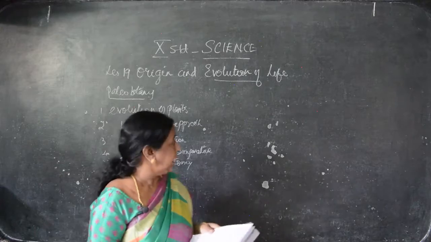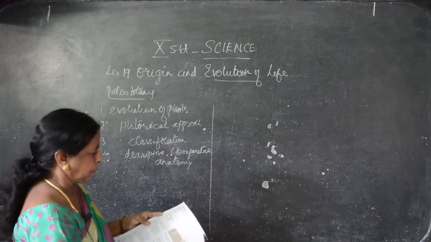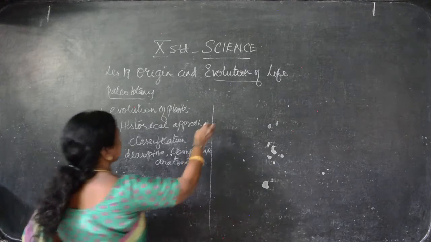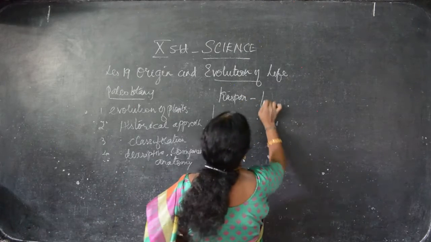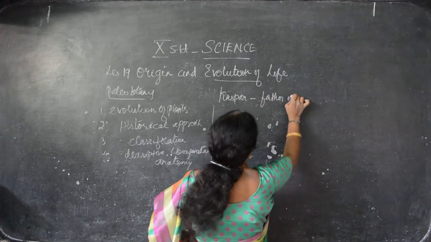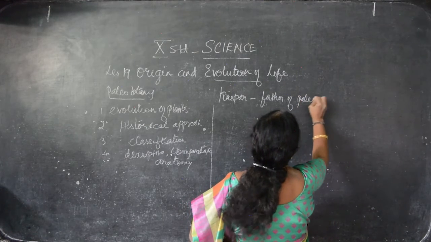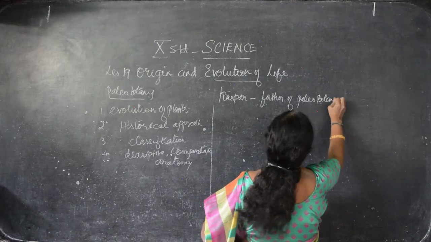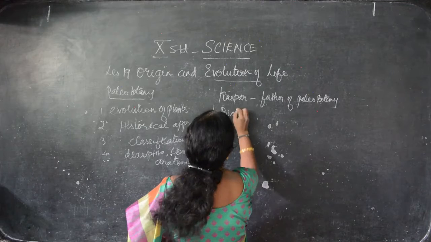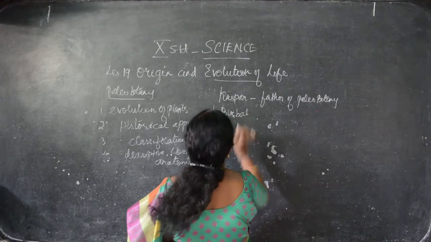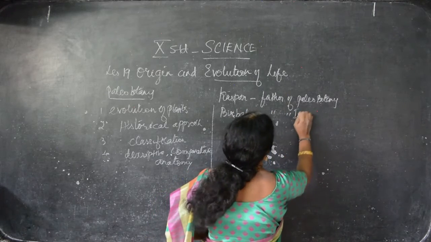Okay. Then what are the various methods? This is the uses of descriptive and comparative anatomy. Then Caspar is known as father of paleobotany. And next one, he belongs to India, Birbal, full name I have not written. He is known as father of Indian paleobotany.